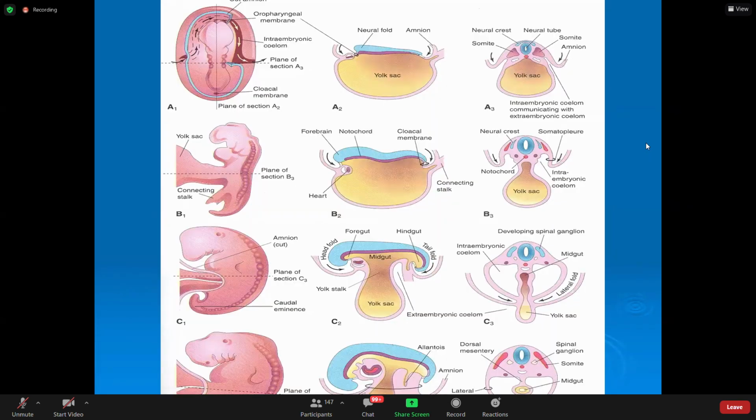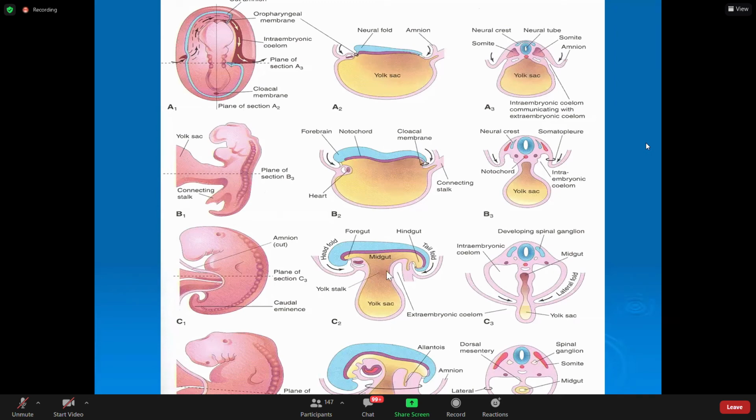So this is head end, sorry, head end, this is tail end. As you can see, the arrow is going here. This is head fold, this is tail fold. Both are occurring in a longitudinal plane. With the head folding, please see this very important thing. Head is going in this direction, head folding. The tail is going in this direction towards the center, and in between is this yolk sac. The yolk sac is getting compressed and will become obliterated.